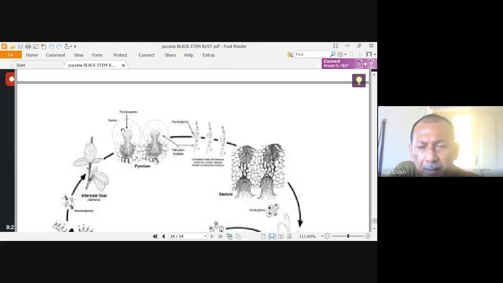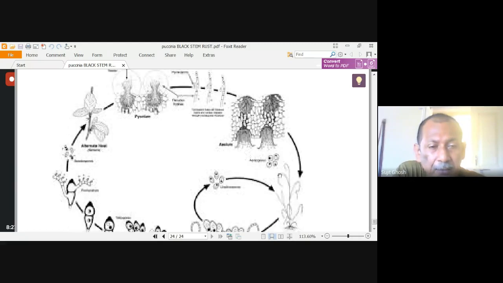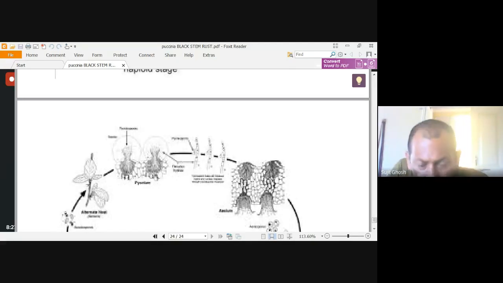In the barberry plant, on the upper surface it produces pycnia, and on the lower surface it produces aeciospore. Now this aeciospore is also a binucleated spore. It infects the wheat plant, and in the wheat plant this aeciospore is converted to uredospore, and the uredospore infects further a fresh plant. Okay, these are the stages of their life cycle.